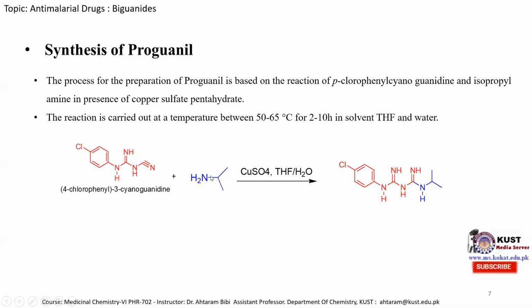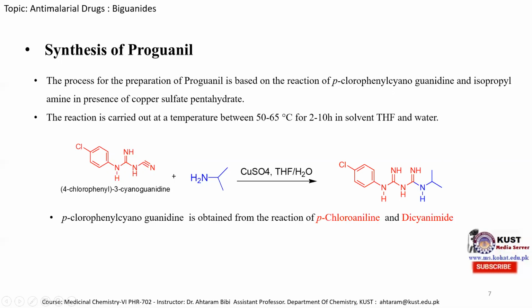So one can see that simply this lone pair of electrons attacks over here, so it becomes NH, and the isopropyl group attaches over here, and we obtain the proguanil molecule. So it's important to know how we can obtain the 4-chlorophenyl 3-cyanoguanidine molecule. It's not difficult. It is mentioned over here that this 4-chlorophenyl 3-cyanoguanidine molecule can be obtained from the reaction of parachloroaniline and dicyanamide. So this is the reaction. This is the parachloroaniline molecule, and this is the dicyanamide.